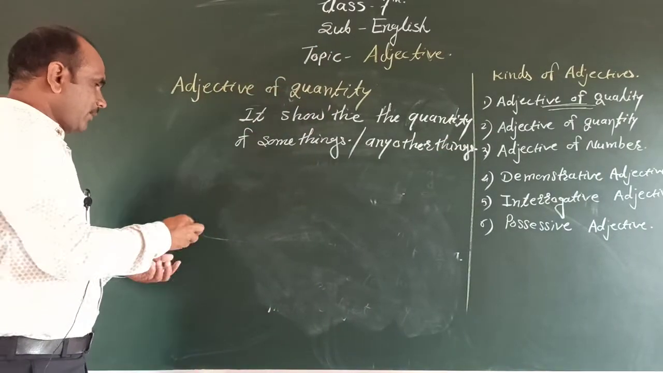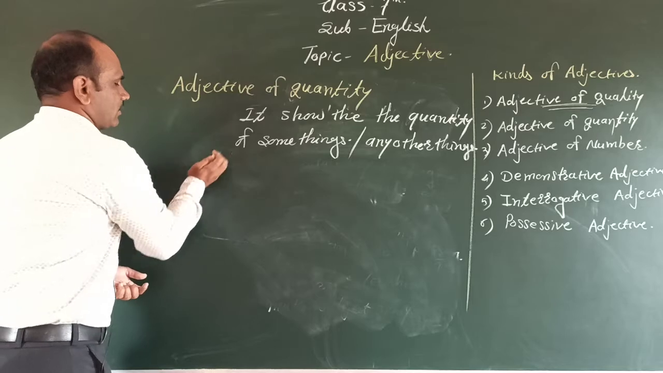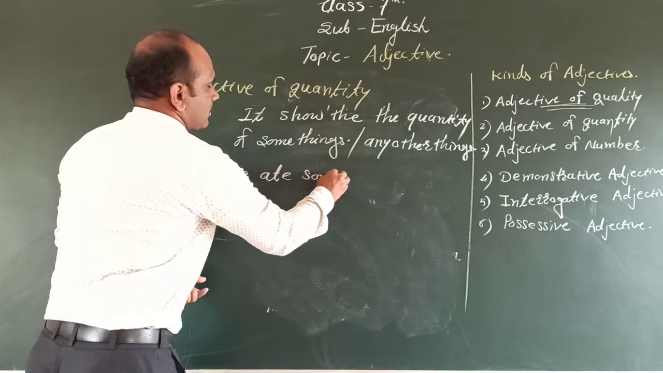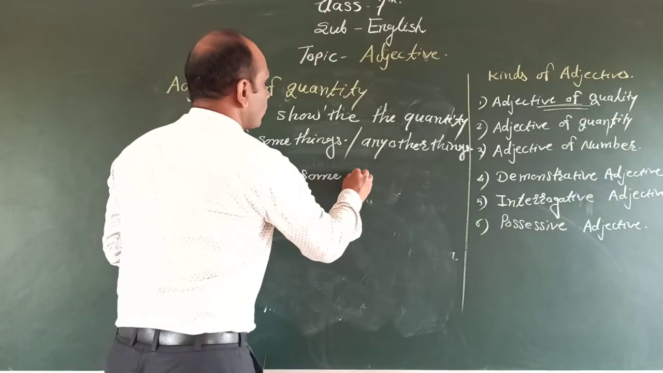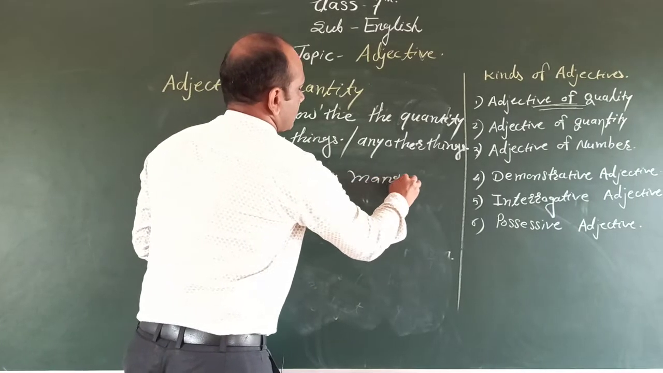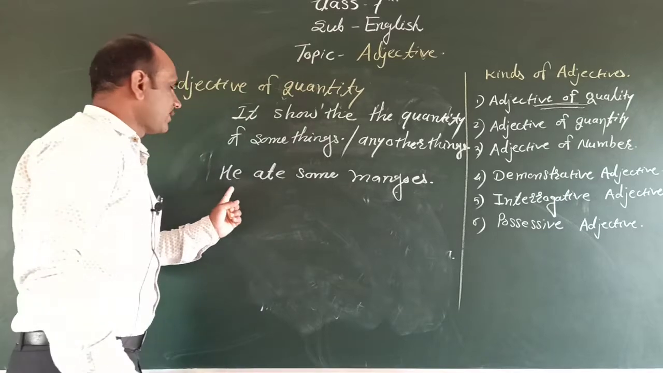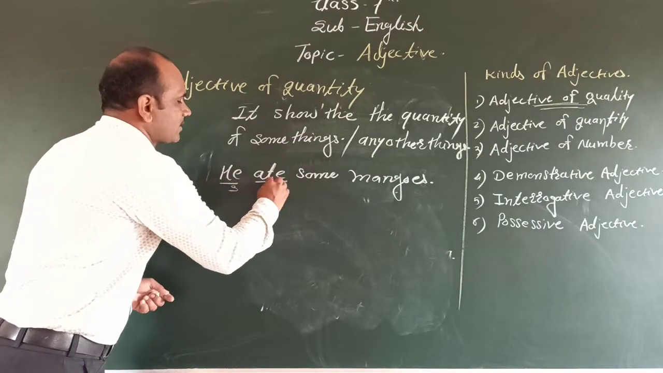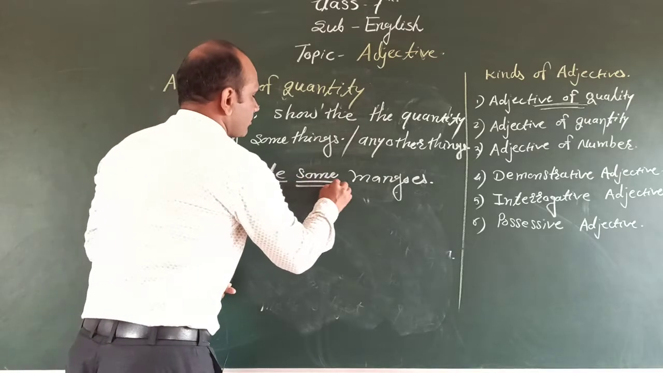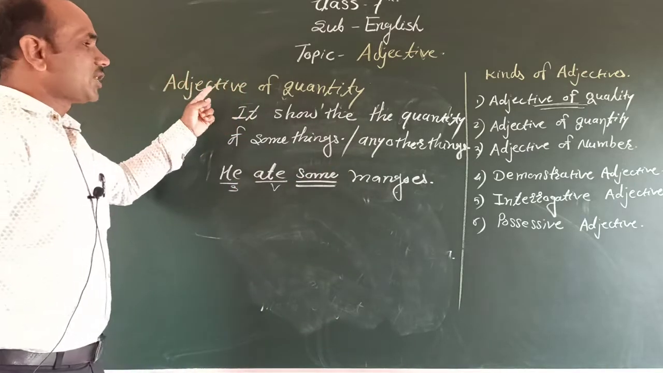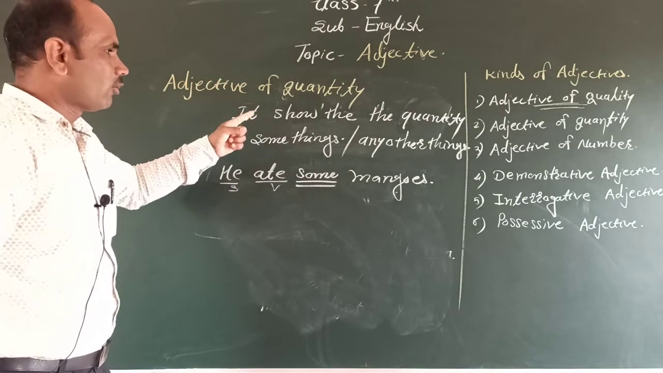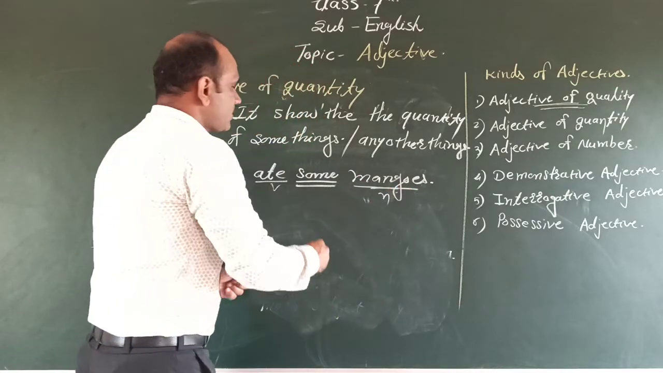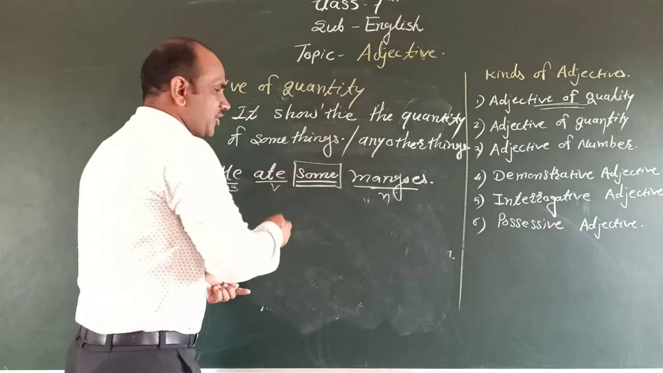For example, here we are writing: He ate some mangoes. In this example, he is a subject, ate is a verb, some is an adjective of quantity, and mangoes is a noun. Here, the word some is an adjective.